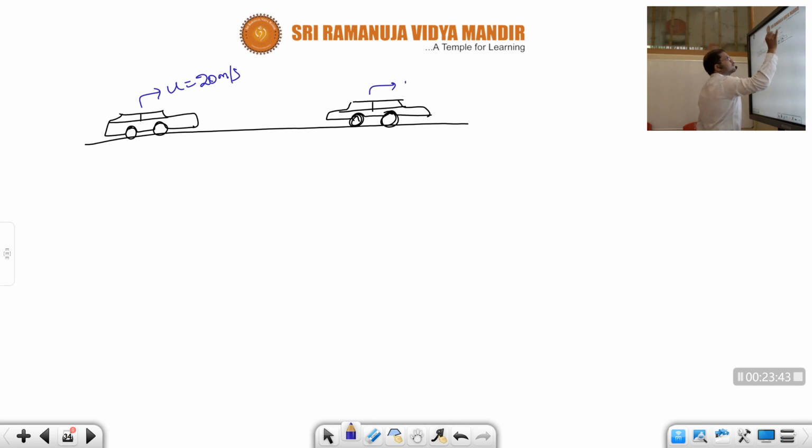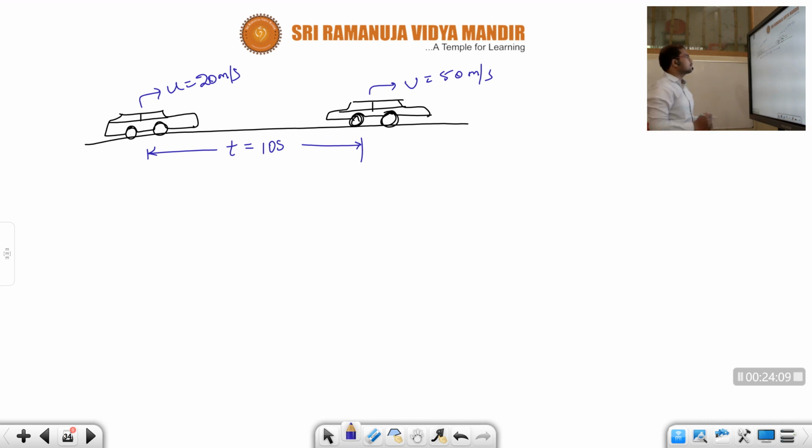The final velocity 50 meter per second. The time taken is 10 seconds, children. Let us take time taken as 10 seconds. So with this data, let us calculate how much distance the car traveled in order to attain this speed by applying some acceleration a.